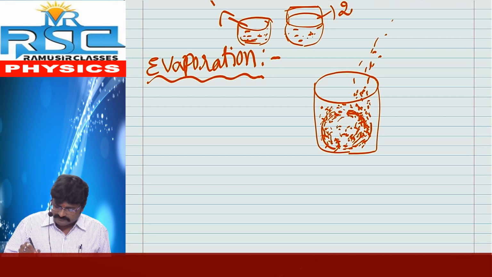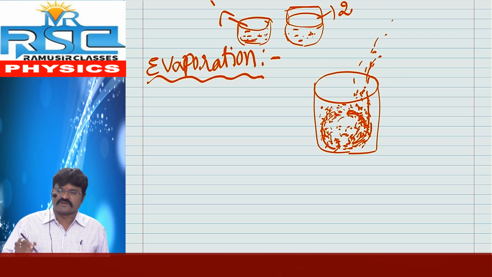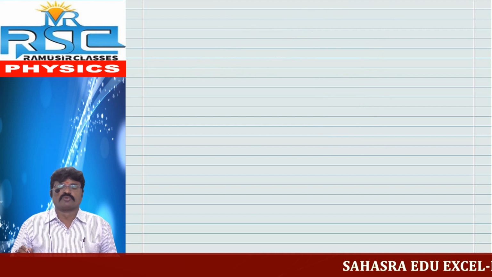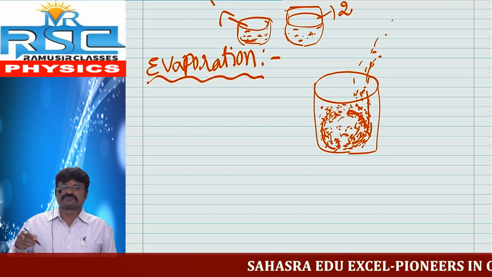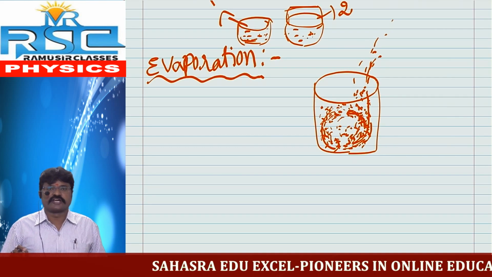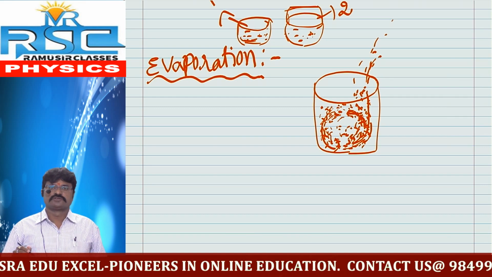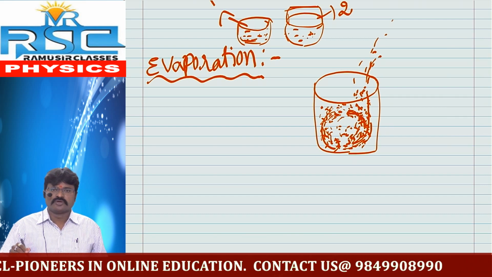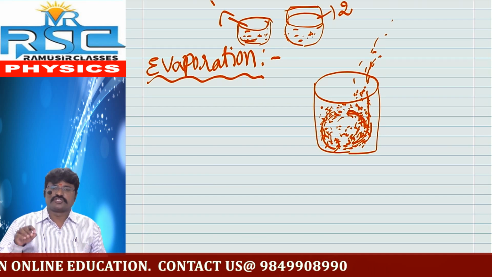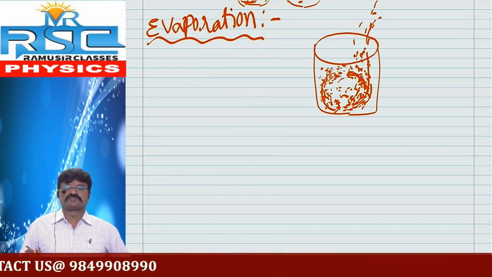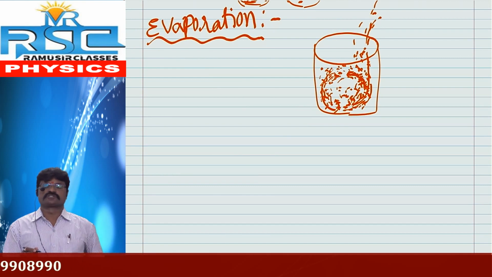Some molecules are returning, some fly off. Because of this mechanism, if the returning molecules are fewer but the escaped molecules are more, then continuously, after some time, there are no spirit molecules in that dish. So mainly here, what happened? The liquid phase changes into the gaseous phase. That is also one of the definitions of evaporation.